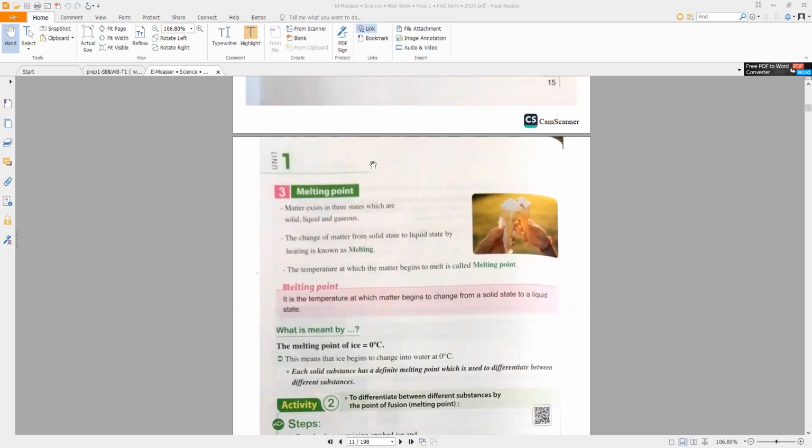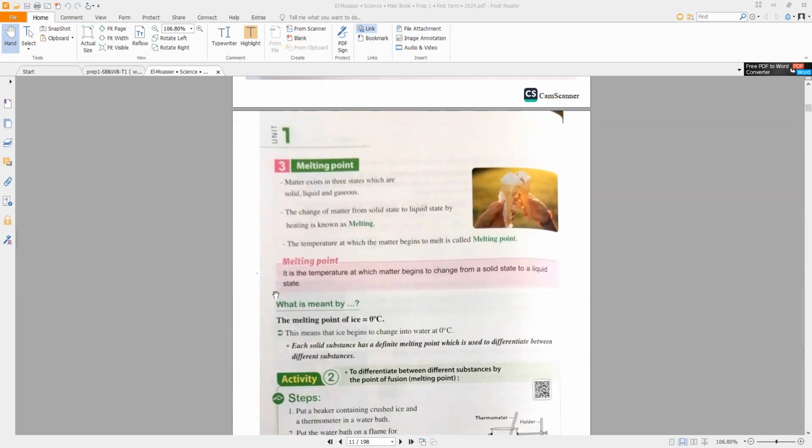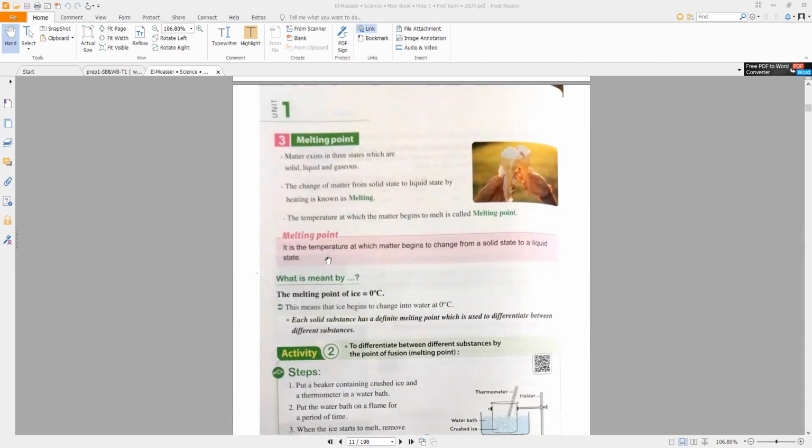So there is a difference between melting process and melting point. Melting process is the process in which matter changes from solid state to liquid state by heating. Melting point is the temperature at which matter begins to change from solid state to liquid state. We can differentiate between substances by using melting point, because each substance has its own melting point. There aren't two substances that have the same melting point.